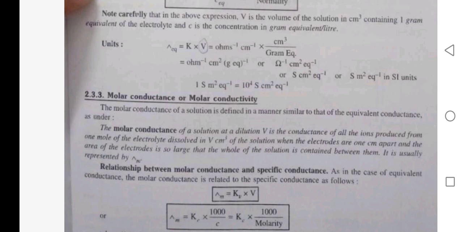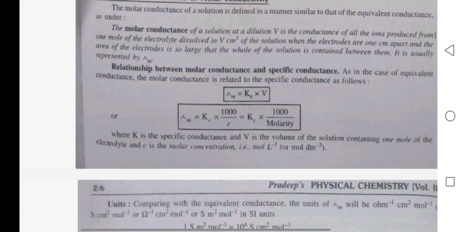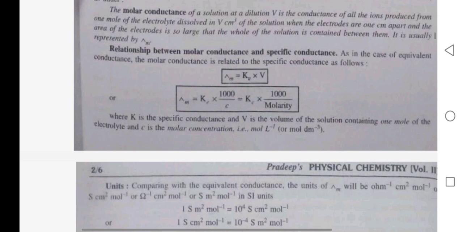Relation between molar conductance and specific conductance. As in the case of equivalent conductance, the molar conductance is related to the specific conductance as follows. Lambda equals Kv times V, lambda equals K into 1000 upon C, that is, K into 1000 upon molarity, where K is the specific conductance, V is the volume of the solution containing 1 mole of the electrolyte and C is the molar concentration in moles per liter.